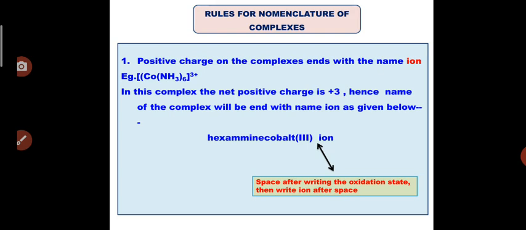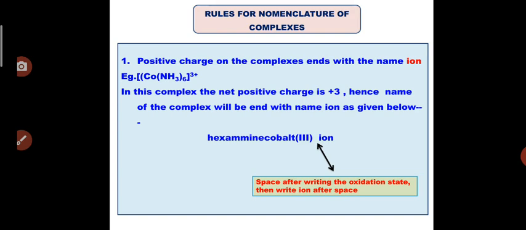In the first rule, there are various charges of the complexes, like positive and negative complexes. When there is a positive charge on the complex, the name will end with the word ion, and the word ion will be put after some space. For example, we have this example: Co(NH3)6 3+. In this complex, the net positive charge is +3, and the complex will end with the name as given below.